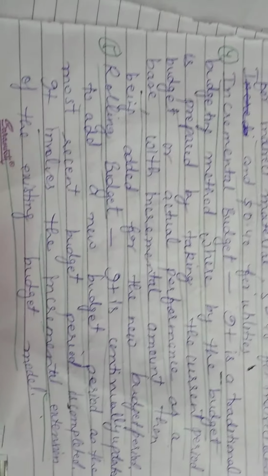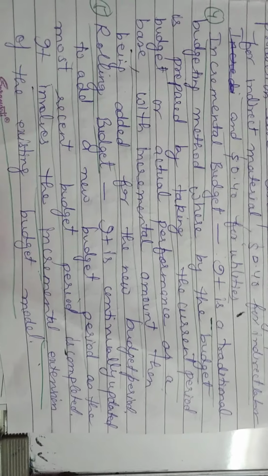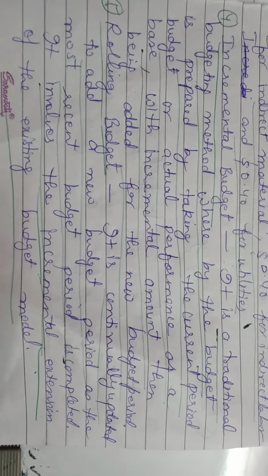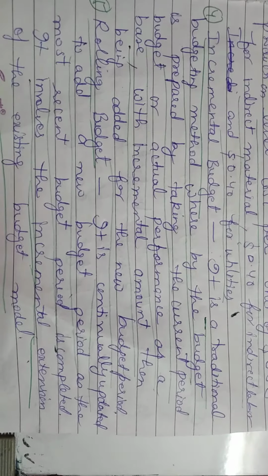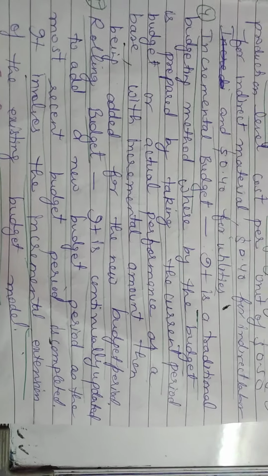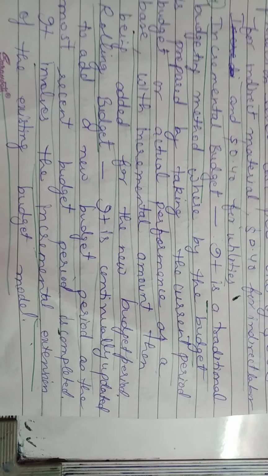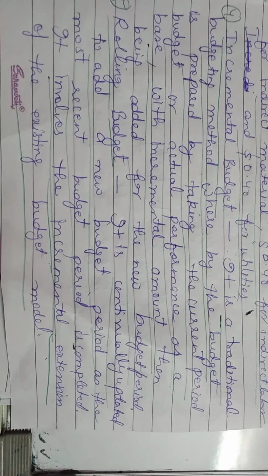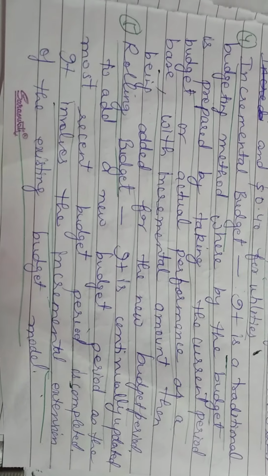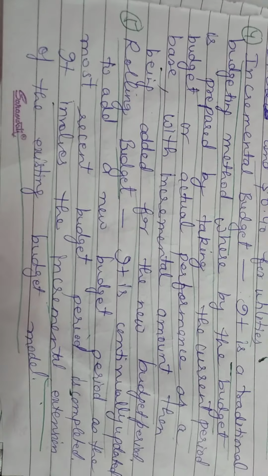Number 5, rolling budget. A rolling budget is continually updated to add a new budget period as the most recent budget period is completed. It involves the incremental extension of the existing budgeting model. It is an extension of the existing budget model.